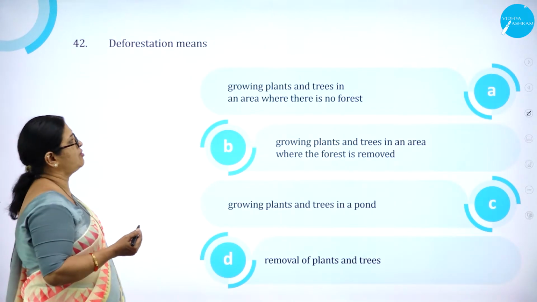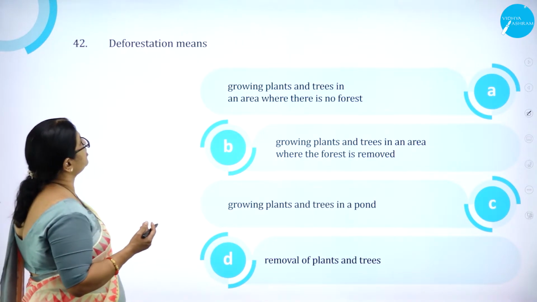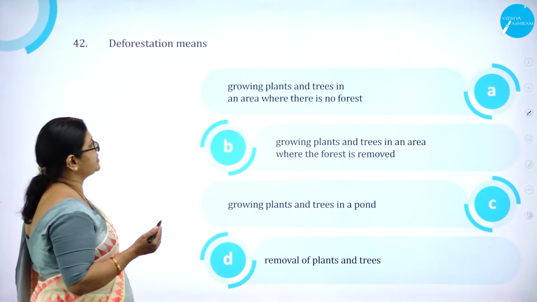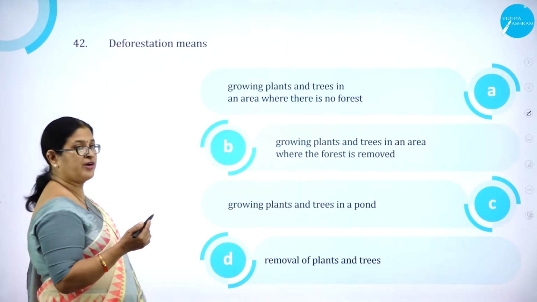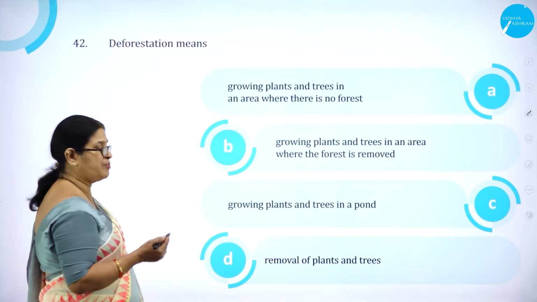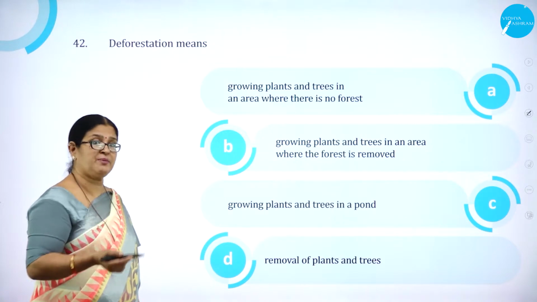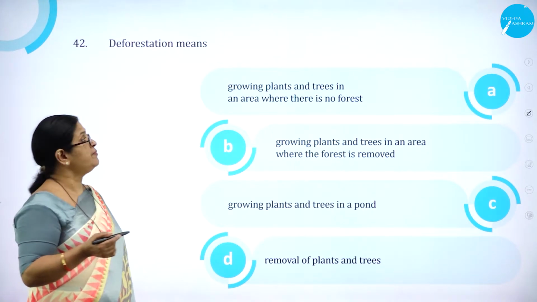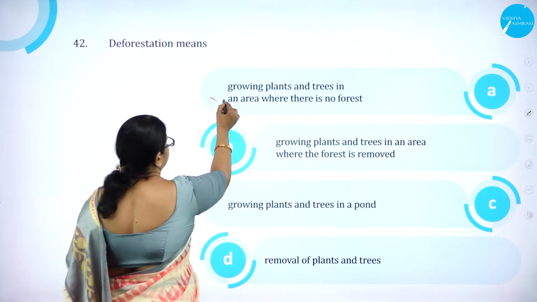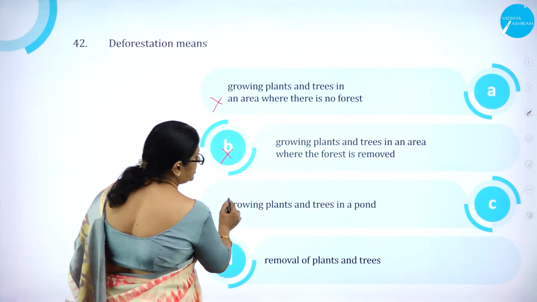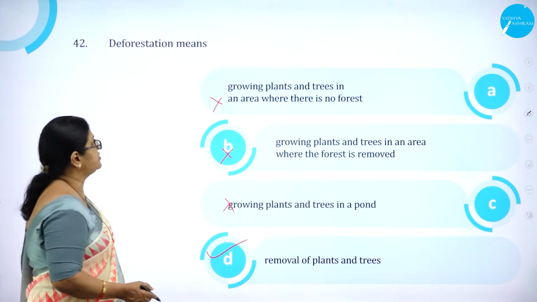Deforestation means what? Obviously we know what is deforestation, removal or destroying of the forest. Deforestation means growing plants and trees in an area where there is no forest, growing plants and trees in an area where the forest is removed, growing plants and trees in a pond, removal of plants and trees. Afforestation is planting the plant, replanting the plants. But here deforestation means what? Removal of plants and trees. So option A is wrong, option B is wrong, option C is wrong, option D is correct. So deforestation means removal of plants and trees.